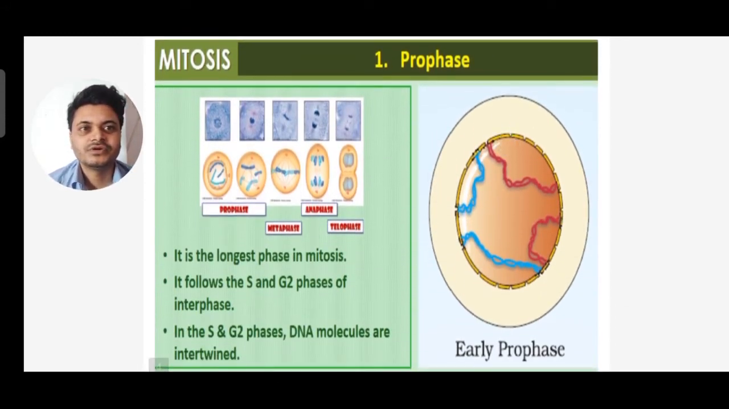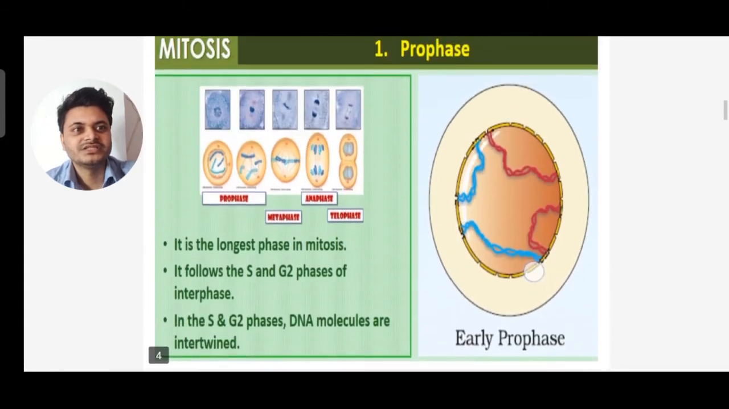Now first we'll see prophase. Prophase is the longest phase of mitosis. It follows the S and G2 phases of interphase, that means after the S and G2 phases comes the prophase. In the S and G2 phases the DNA molecules are intertwined, and prophase is the longest phase of mitosis.